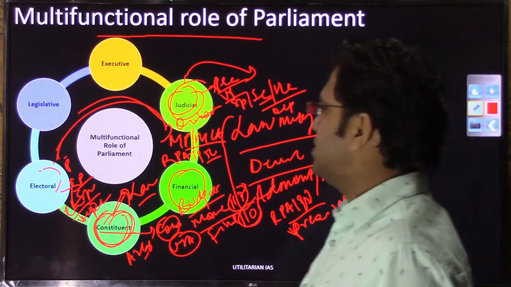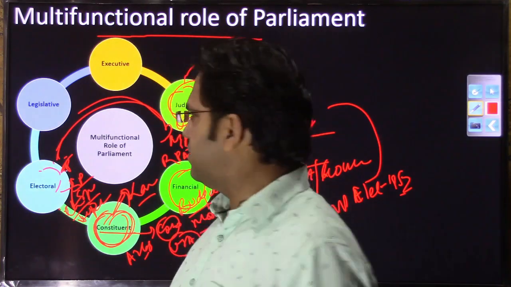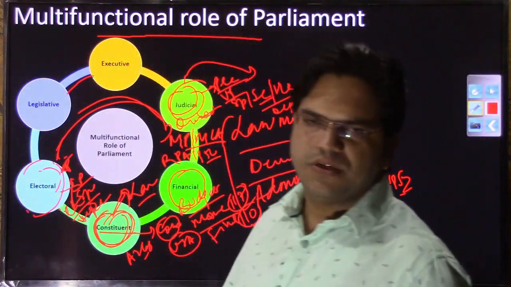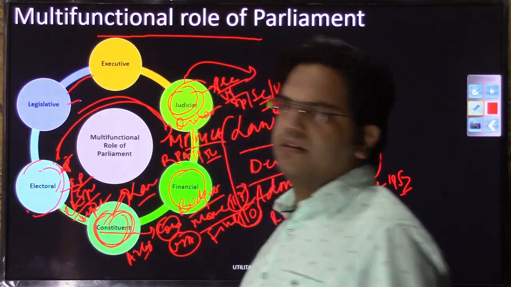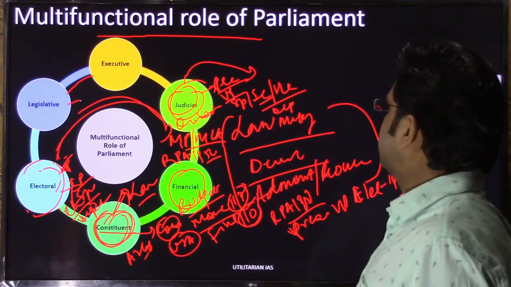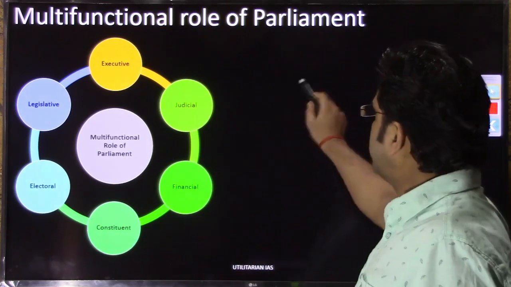These are things performed by parliament as part of its multifunctional role under electoral power. Legislative and executive powers I don't need to discuss, because we have discussed them at length. Under legislative power, it makes laws, which is a very basic function, so we will not discuss this. I hope the multifunctional role of the parliament is clear.